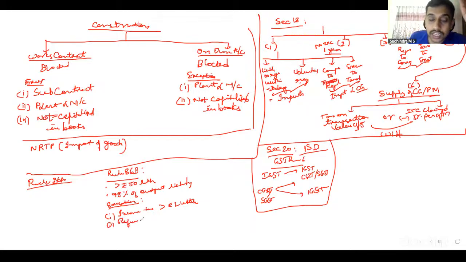Refund of unutilized ITC in case of zero rated supply without payment of tax and inverted duty structure. If you have received a refund of more than 1 lakh in the preceding financial year, then you're exempted. In the current financial year, cumulatively, if you consider from April, you have satisfied 1% output tax condition. You have already paid more than 1% in cash. Then you are covered, exempted. Then local authority, public sector undertaking, statutory corporations, government bodies, all those are exempt.